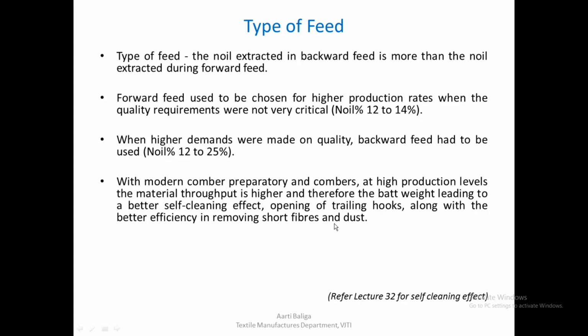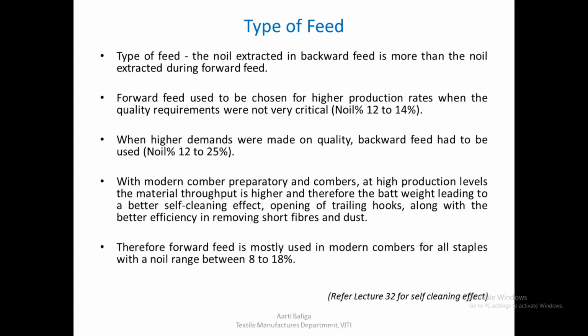And this is the reason that we no longer need to go for backward feed for increasing the quality. Therefore forward feed is mostly used in modern combers for all staples with a noil range between 8 to 18%.